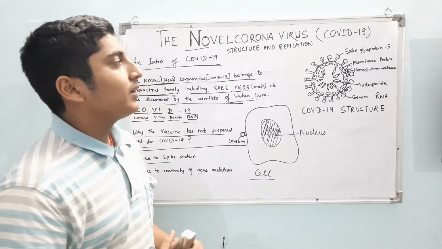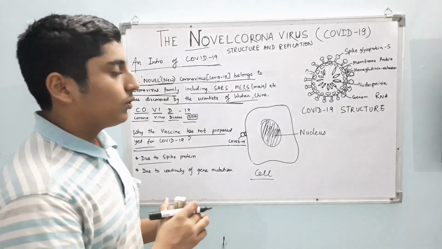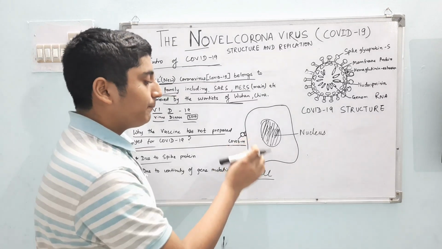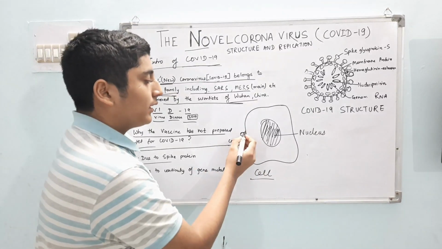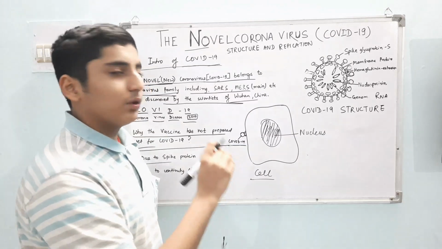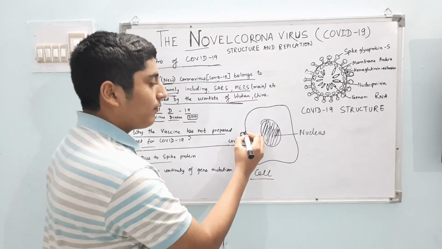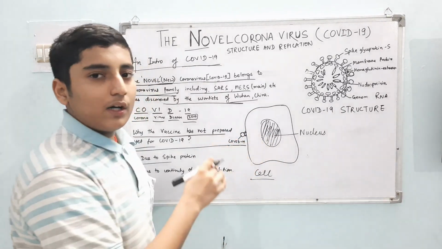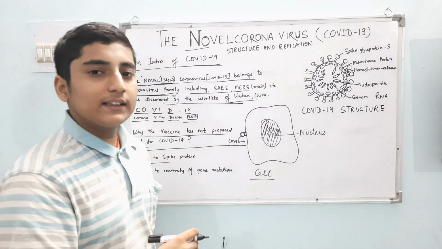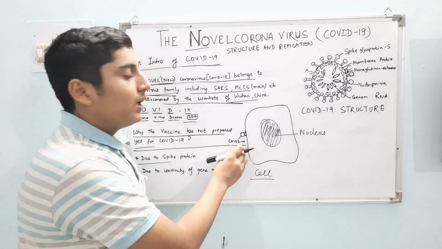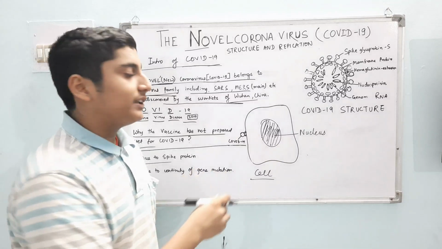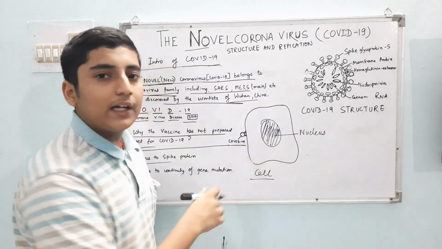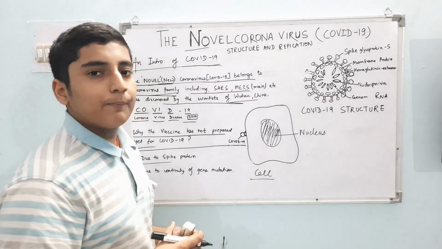So this was the structure of the COVID-19. So how does it replicate? Suppose a virus, that is COVID, attaches to the surface of the cell. The spike protein locks it to the surface of the cell, and now from there it copies the genetic material from the nucleus and does not allow anyone to enter the cell and destroy this virus. So it continues to copy the genetic material of the cell and transfer it to another, and in this way the COVID-19 replicates without any problem.